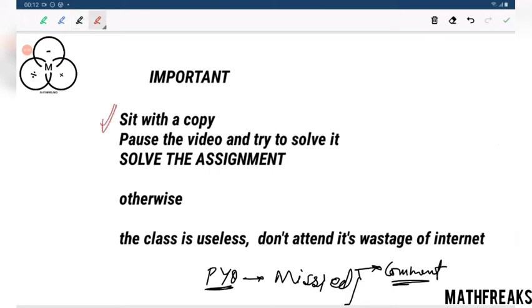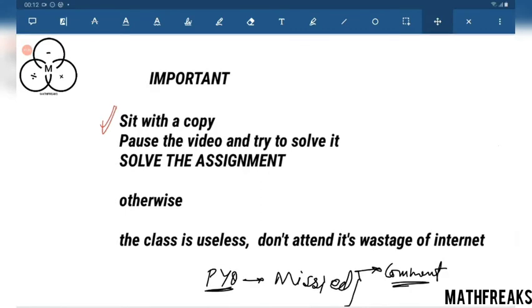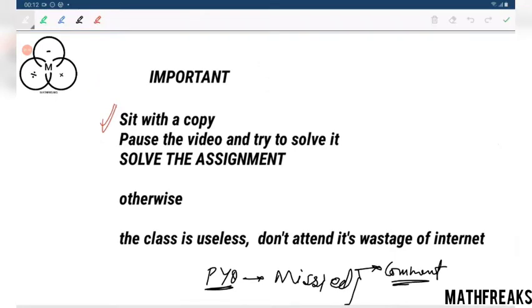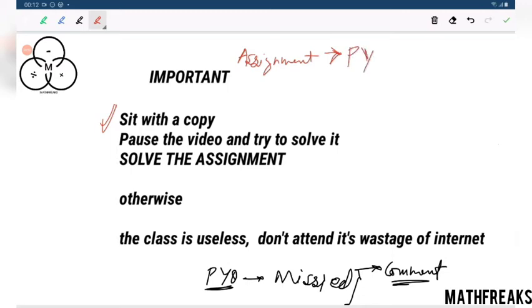This is the most important thing, and for today's lecture we have a special note: in the assignment part we have uploaded the PYQs already. From there we need to go through the PYQs before attending, so that we can understand the questions better.